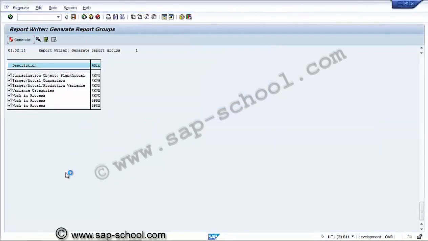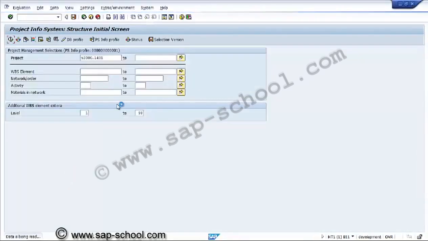Here the report compilation is happening for 6P0F. Here also we can see the database profile and project system info profile, and select versions. Before executing the report, we can test the report, we can change the report, and here also we have the dynamic selections.